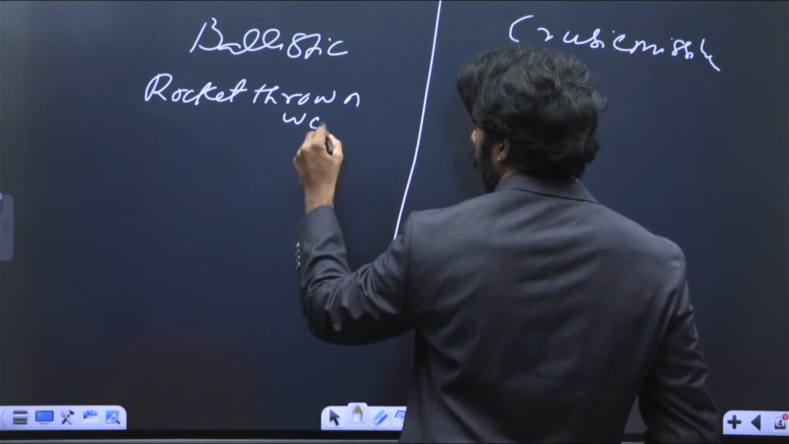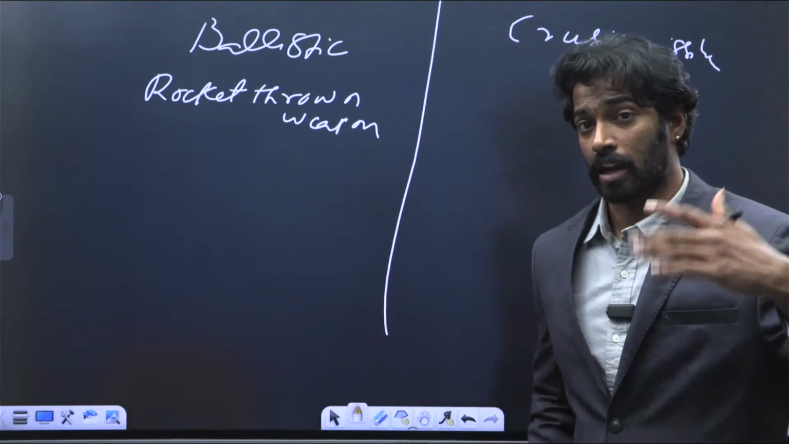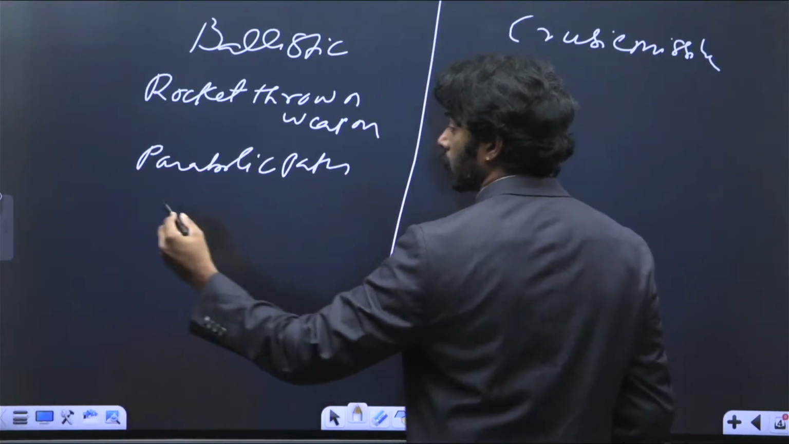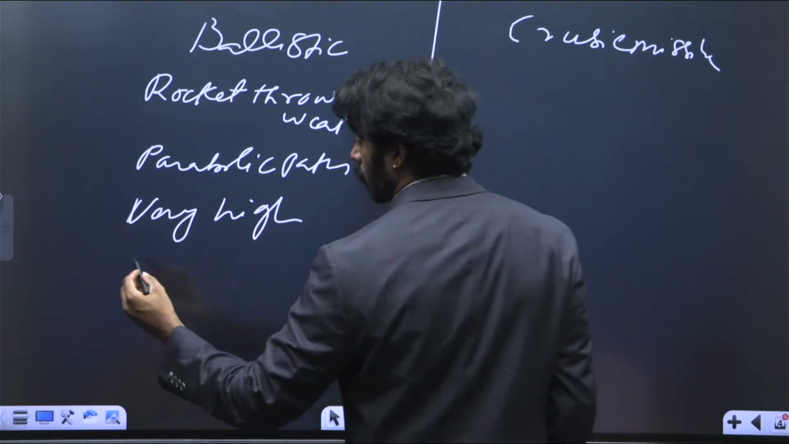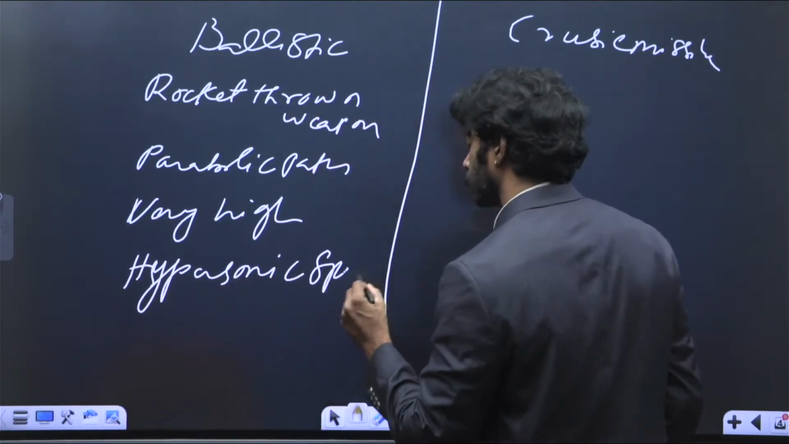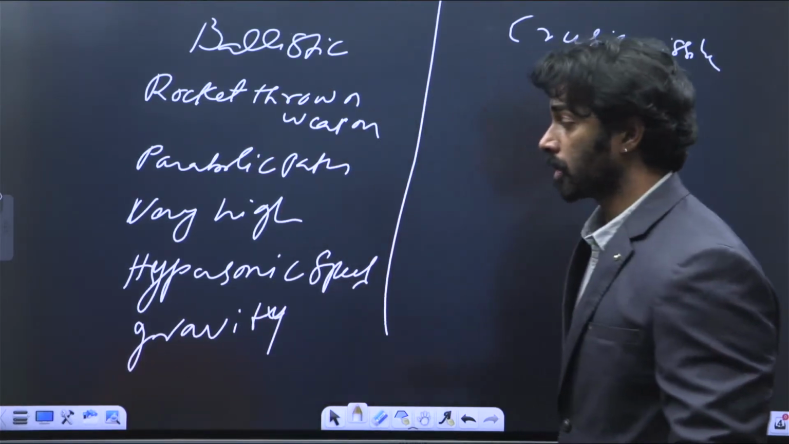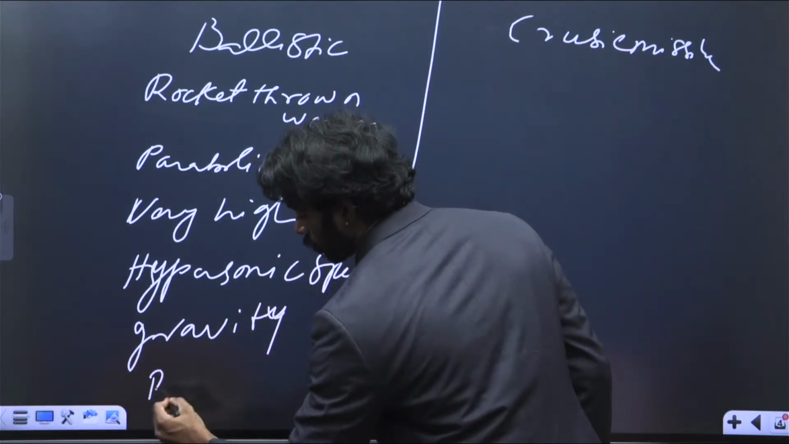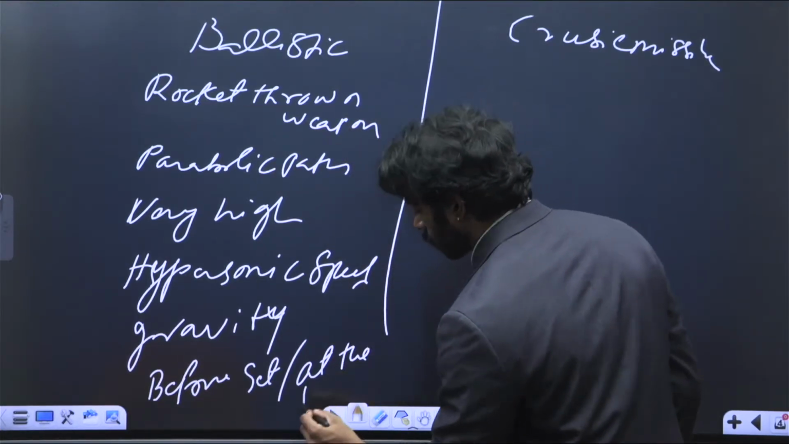Meaning that the rocket throws the weapon and it falls based on gravity. So it has a parabolic path, right? And it flies very high, and it has a very high speed. It runs at a hypersonic speed, and it falls based on gravity. And the main issue that you need to keep in mind is that you can only set the target before launching. You can only set the target before or at the time of launching, right?